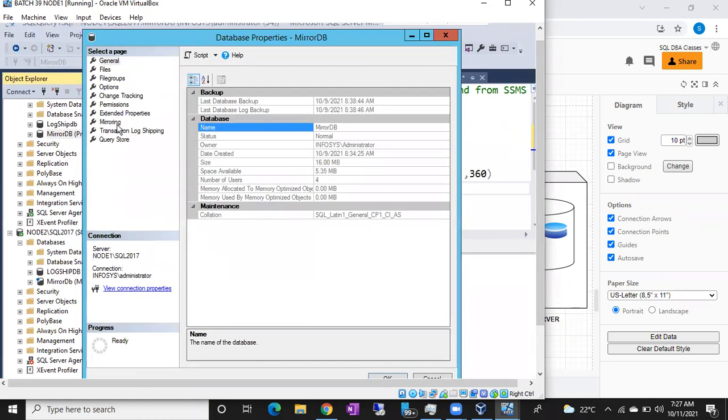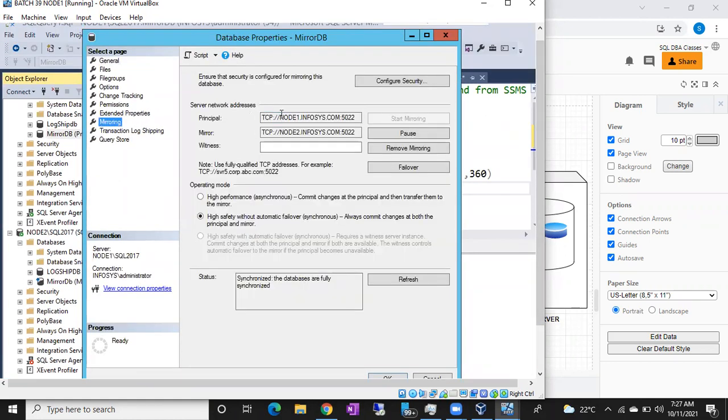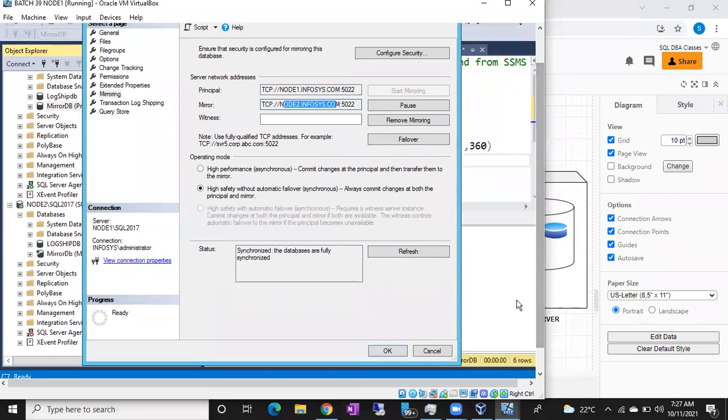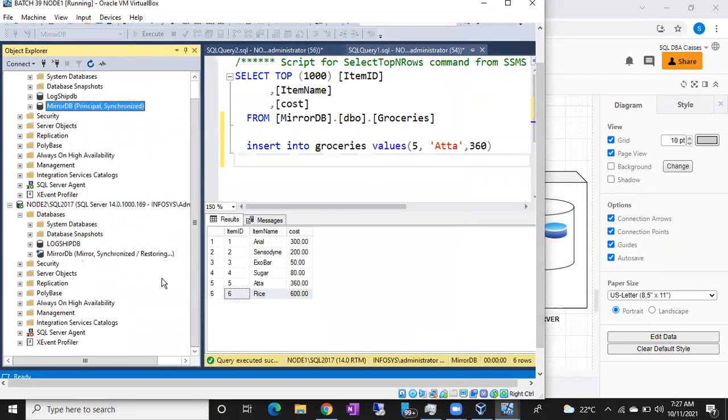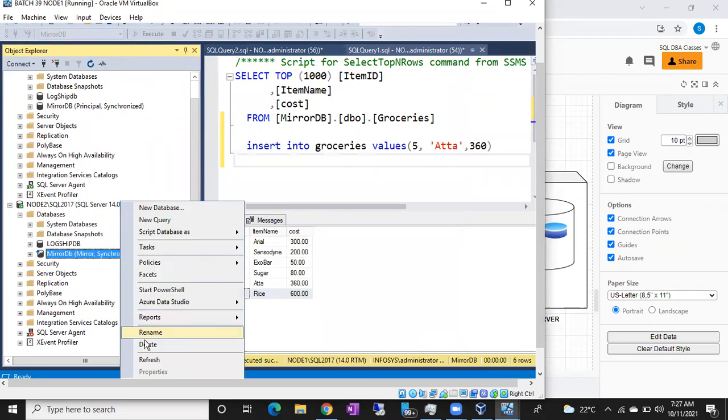So this is one way of finding principal and mirror. But if you go to the mirror instance properties, you cannot get the properties.